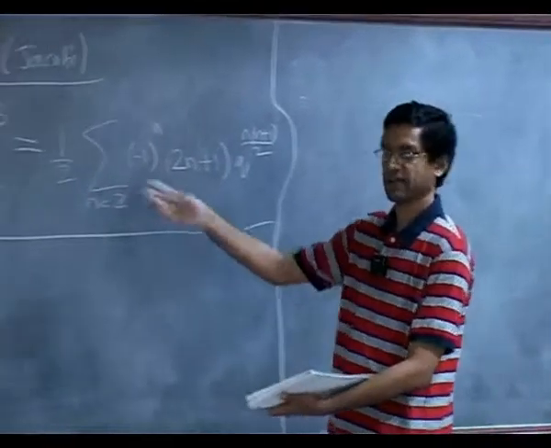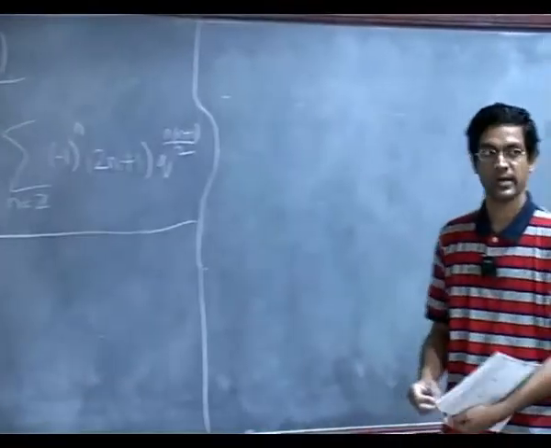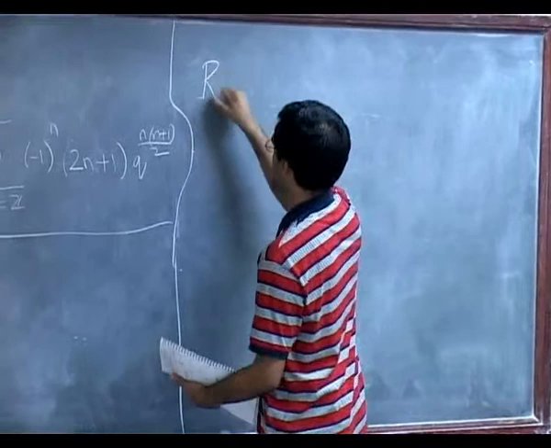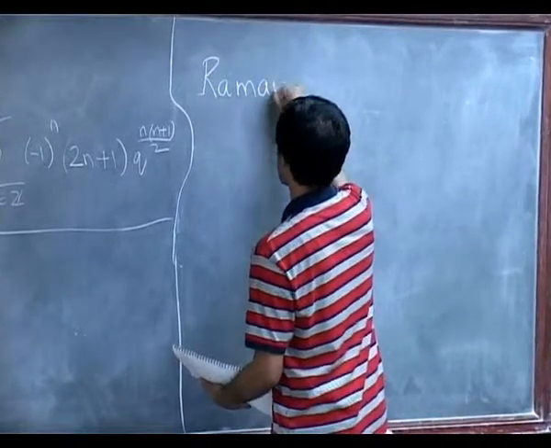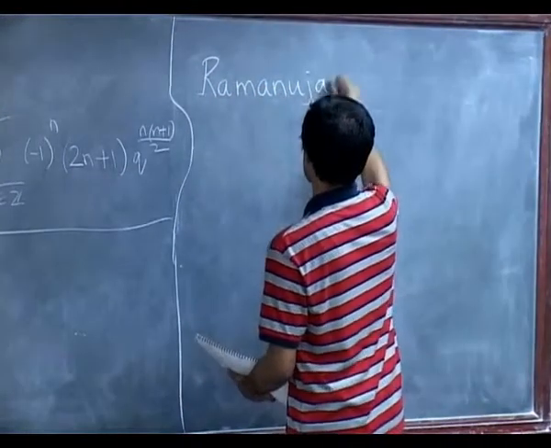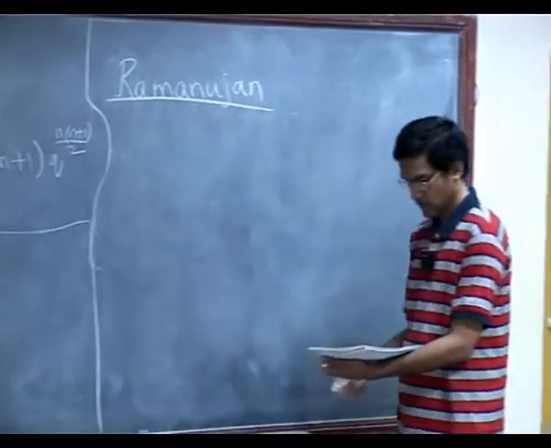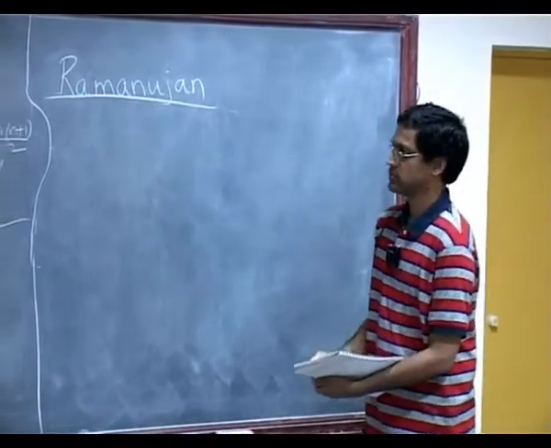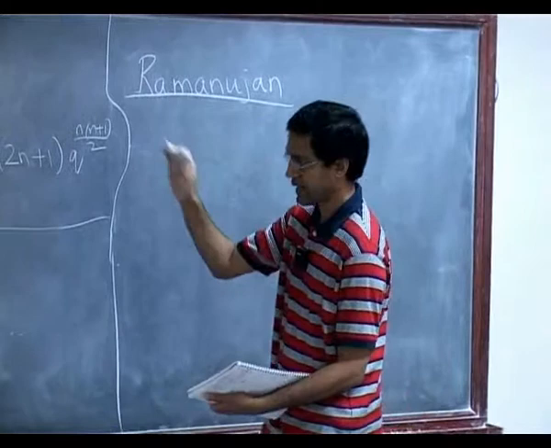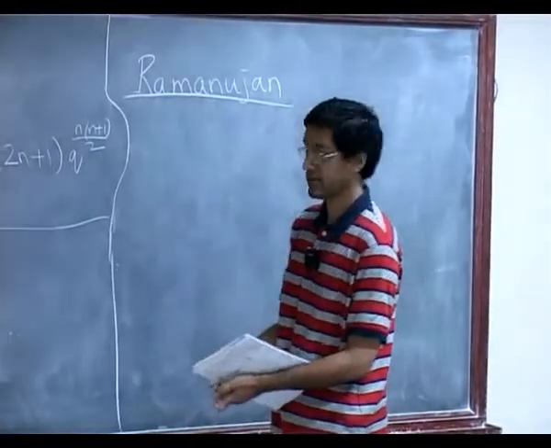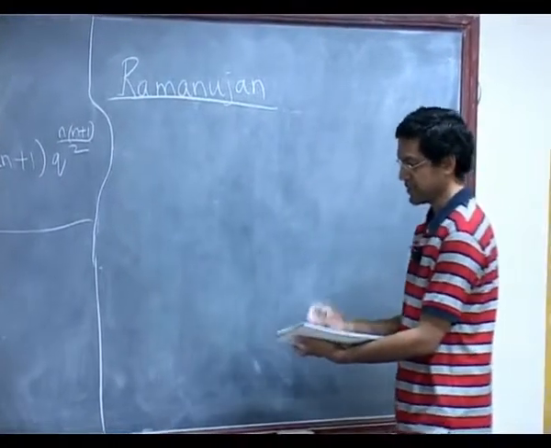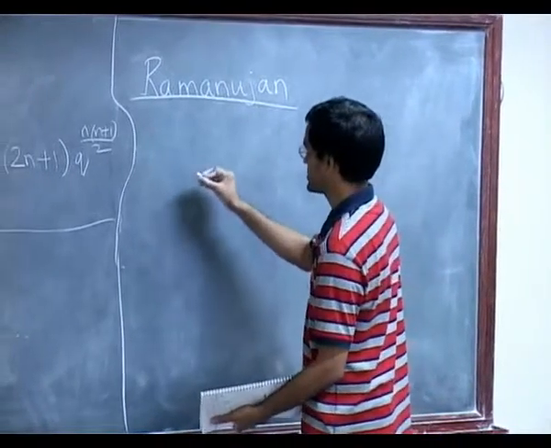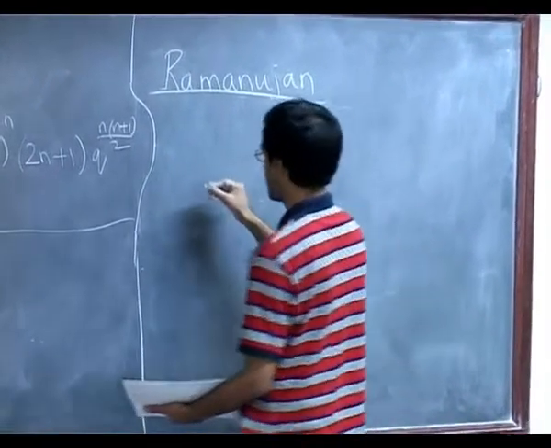Okay, so far I've just talked about these two results of Euler and Jacobi. So now I sort of want to mention Ramanujan, who, relevant to this, of course, I mean he's done tons of work relevant to this, but let me just mention a few of these. So here's something about the partition function.